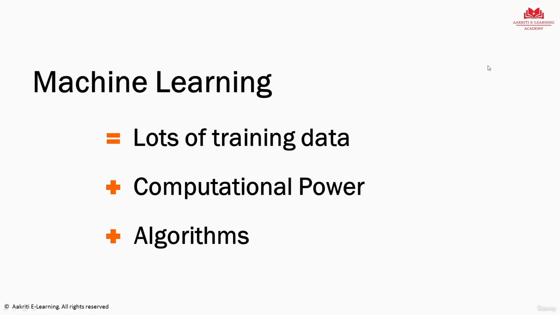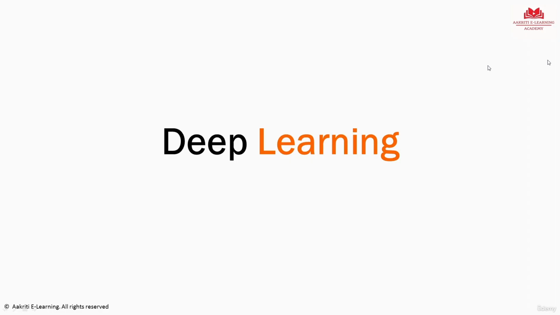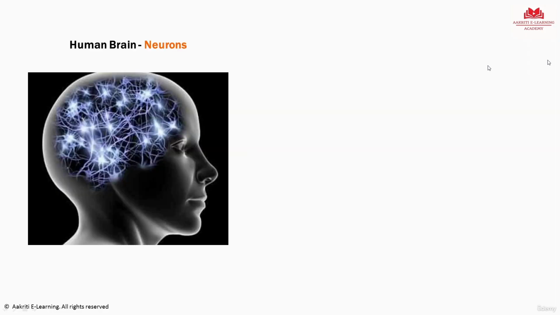Okay, so now that we know what artificial intelligence is, what machine learning is, let's talk about one more variation of machine learning, which is deep learning. Now, as I said, deep learning is a form of machine learning only, but the logic behind it is based on the concept of neurons that we humans have. If you think about it, how does the human body transmit information?